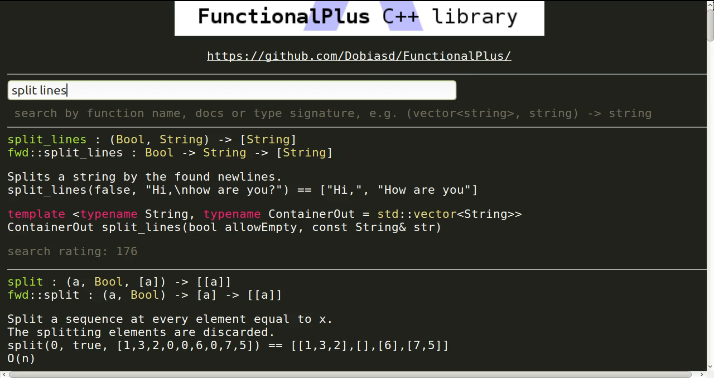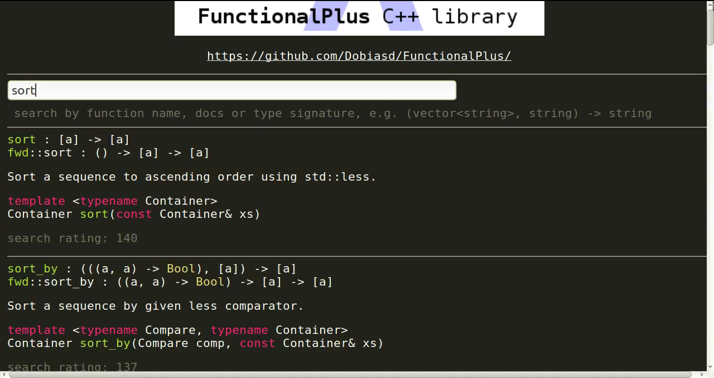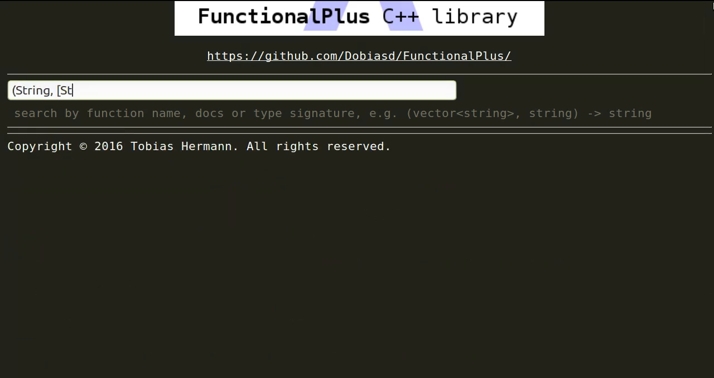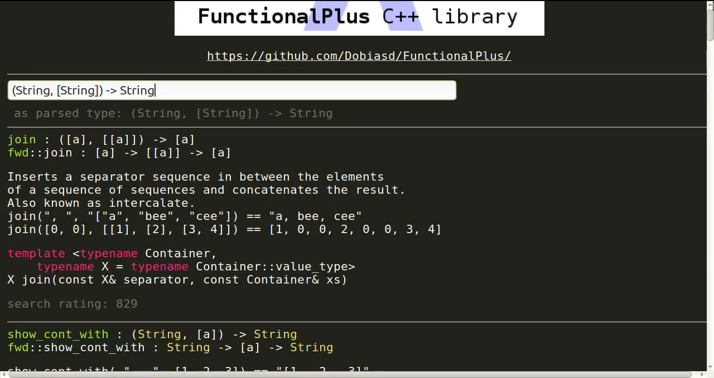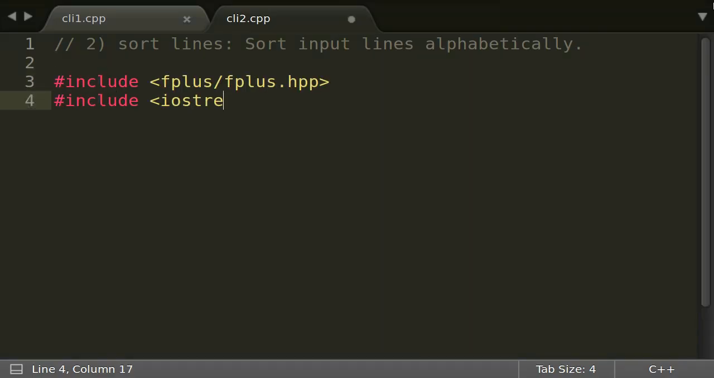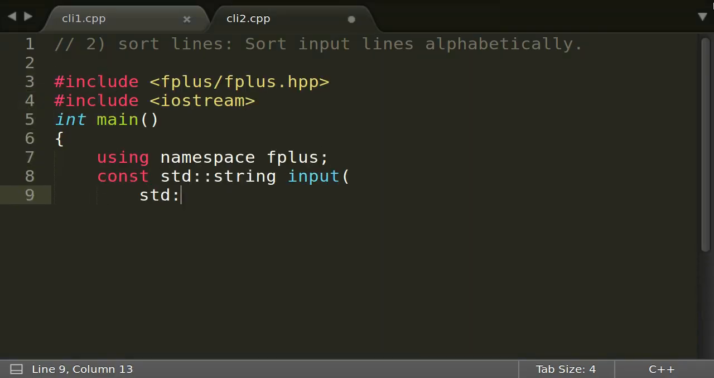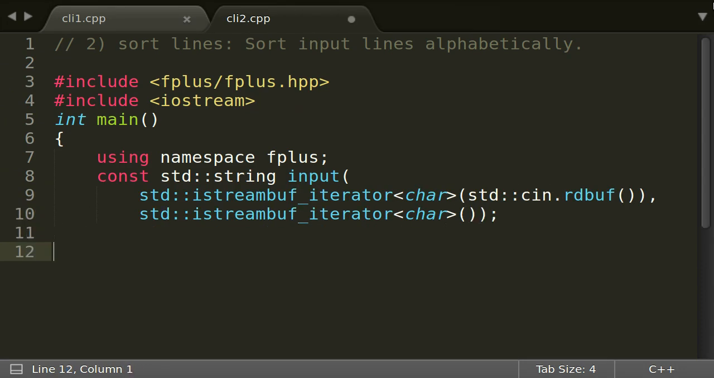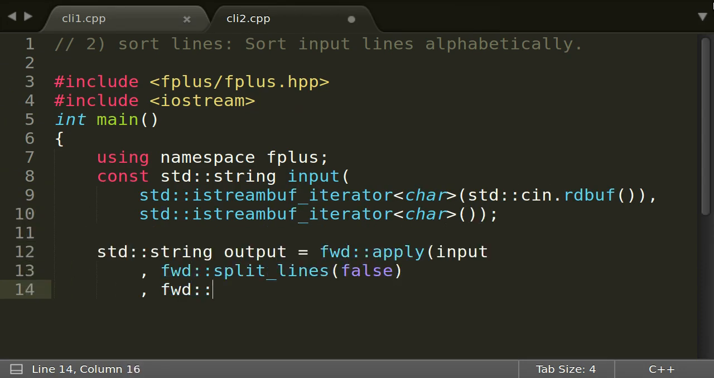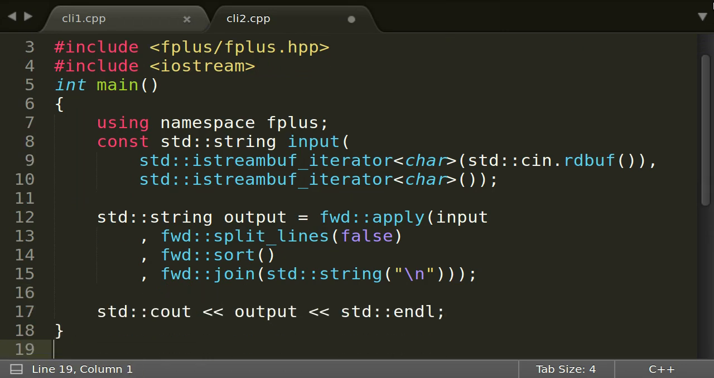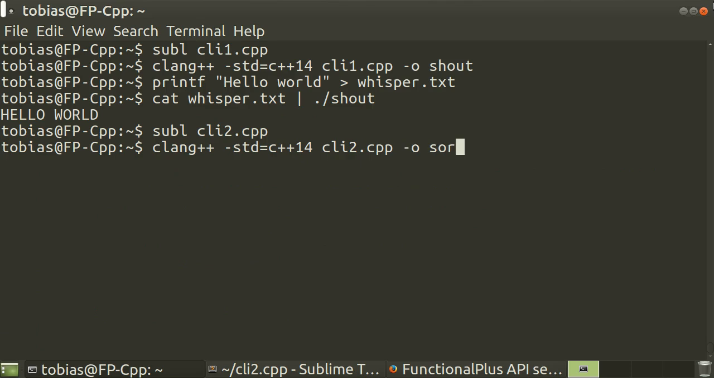There it is. And as you would expect, Functional Plus also provides functions to sort the elements of a sequence. And also one to flatten a nested sequence with some separator. Now we simply have to apply these three functions. Let's also quickly test this one.